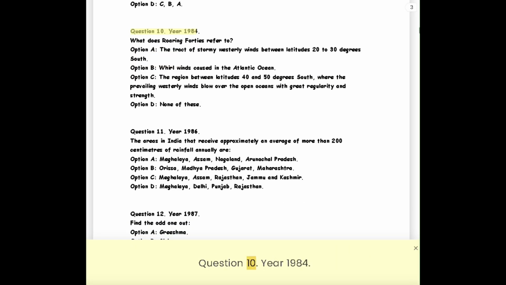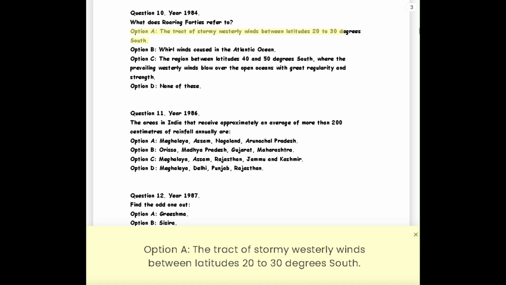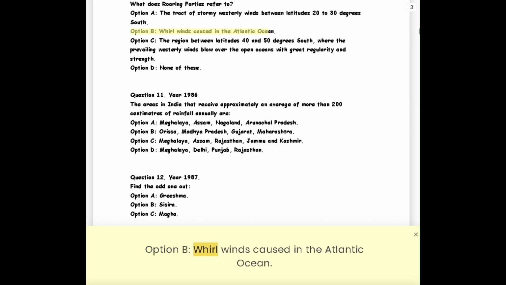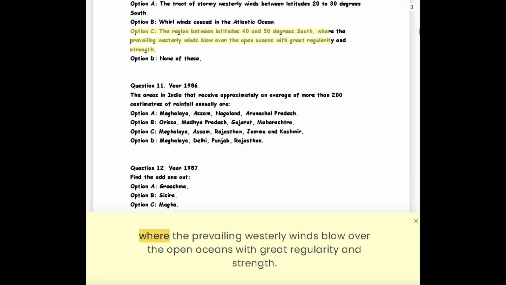Question 10. Year 1984. What does Roaring Forties refer to? Option A. The tract of stormy westerly winds between latitudes 20 to 30 degrees south. Option B. Whirlwinds caused in the Atlantic Ocean. Option C. The region between latitudes 40 and 50 degrees south, where the prevailing westerly winds blow over the open oceans with great regularity and strength. Option D. None of these.